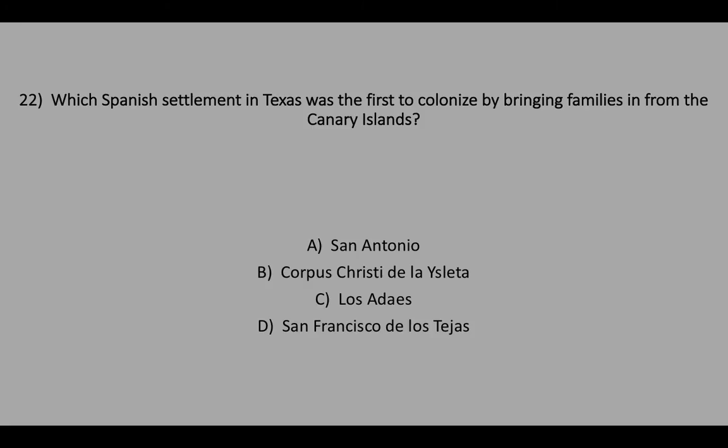Number 22. Which Spanish settlement in Texas was the first to colonize by bringing families in from the Canary Islands? A. San Antonio. B. Corpus Christi de la Isleta. C. Los Adaes. D. San Francisco de los Tejas.